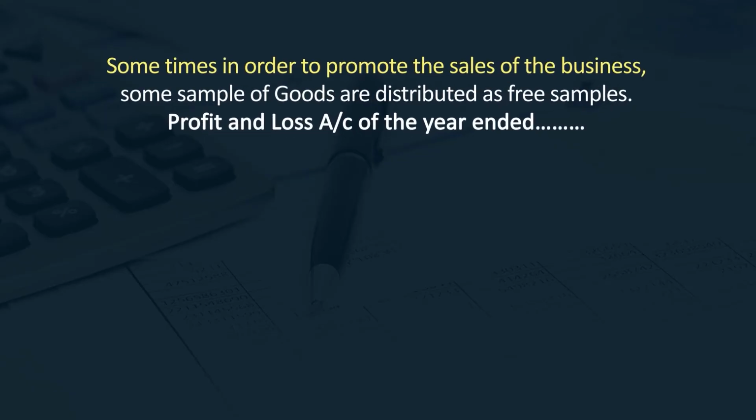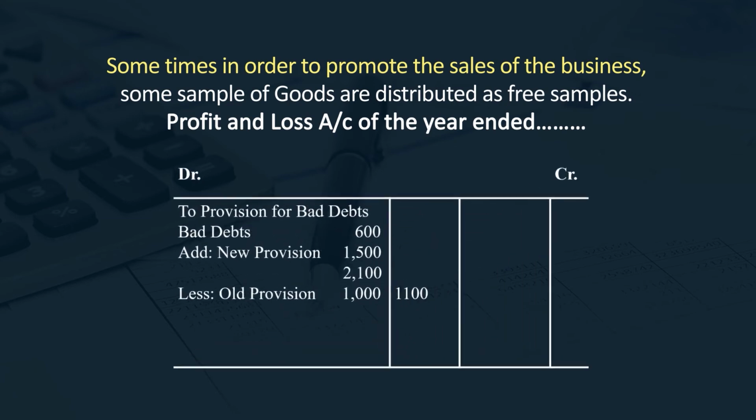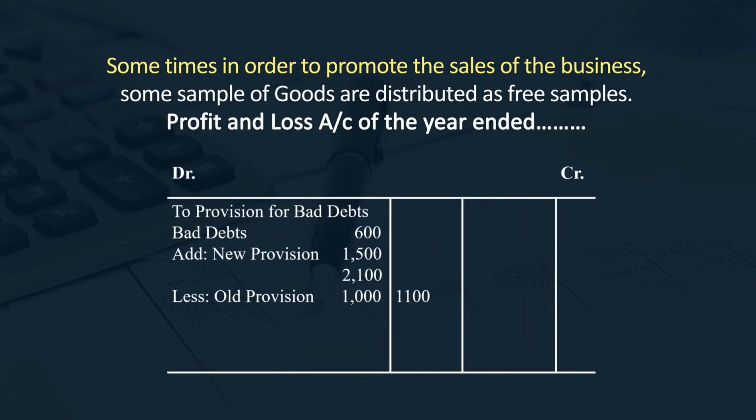Now I would like to make this equation more clear. First of all, bad debts is the amount of bad debts given in the trial balance, plus further bad debts, the amount of bad debts which is given as additional information outside the trial balance, plus new provision which we have to make on fresh debtors.